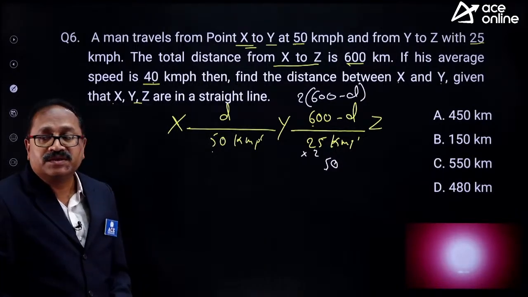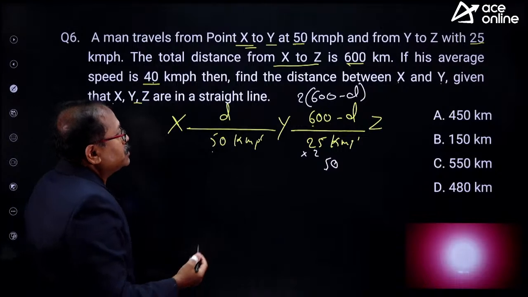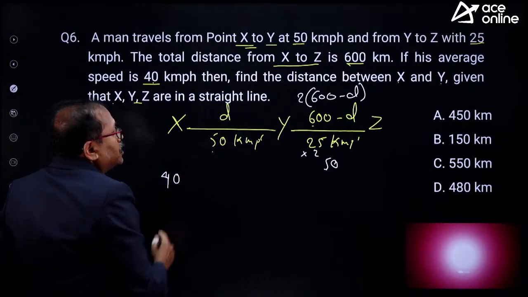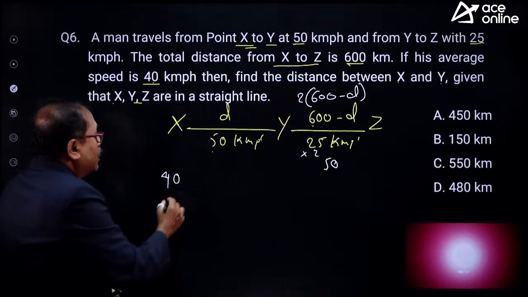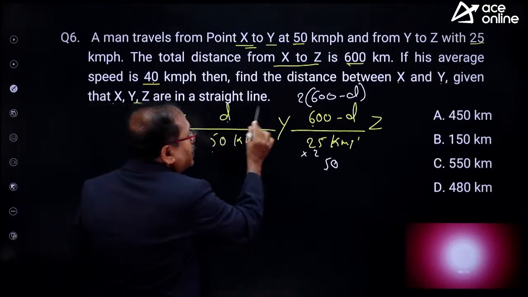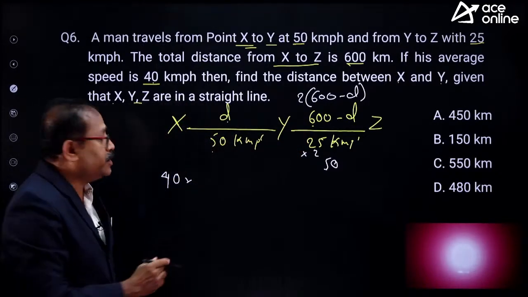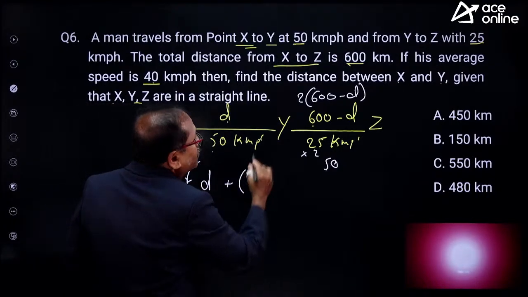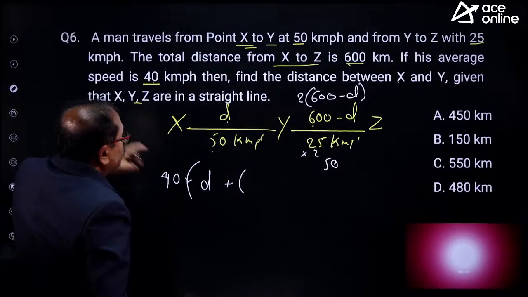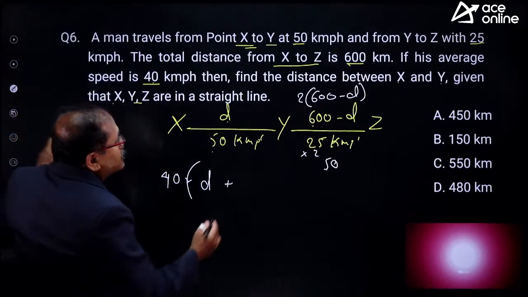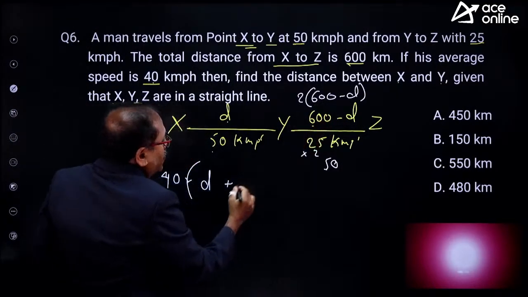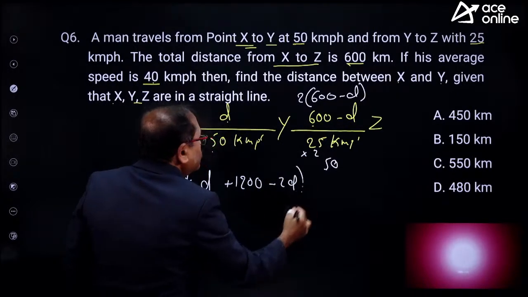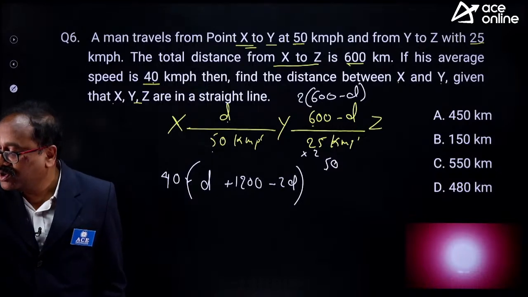Now what can you do? The average speed. And what is the average speed? The average speed is 40 kilometer per hour. Right, that is the average speed. Then you multiply this distance with the average speed, that is d plus 2 times. I can break this bracket here. If you know the concept, then you can answer this question. 1200 minus 2d, that is what comes, which is equal to, anyone answering the question?